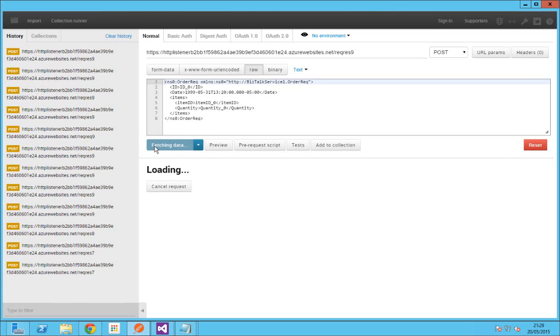This will send the message to the logic app where it will be validated. If it is a valid message, it will map the message against the map which you have provisioned in the XML BizTalk transform services, and then we should get the response back. Wait for a few minutes or less than a minute, hopefully.